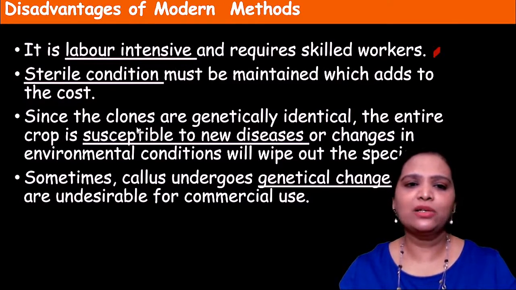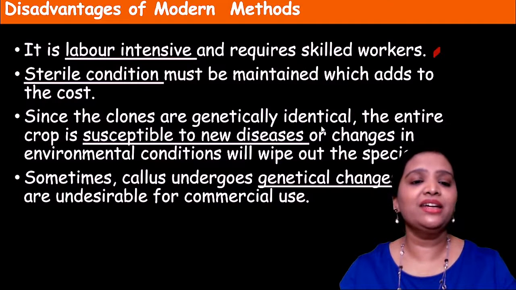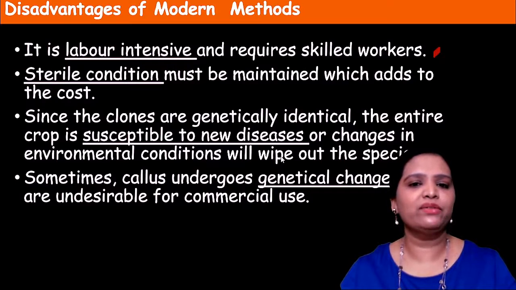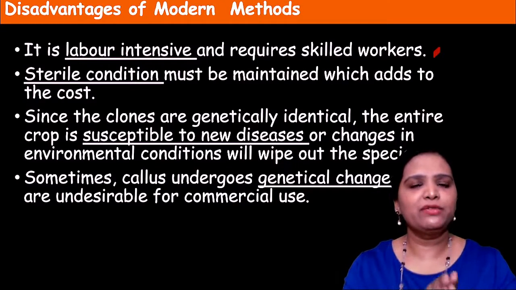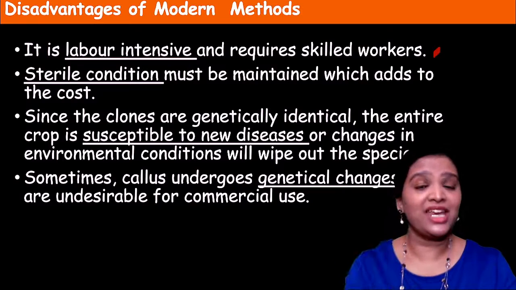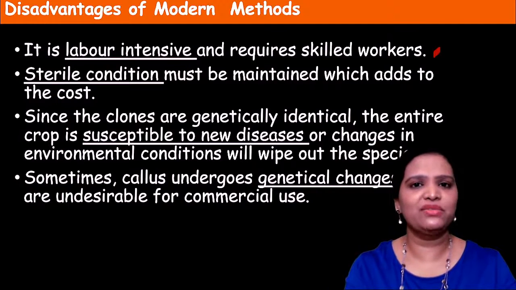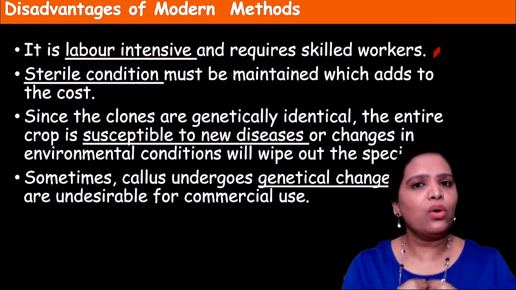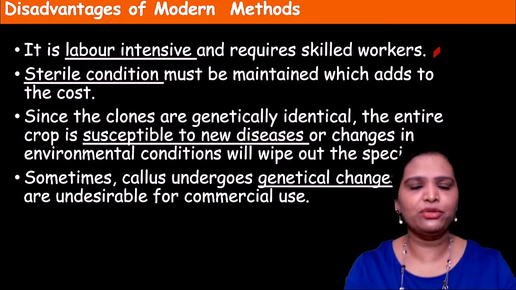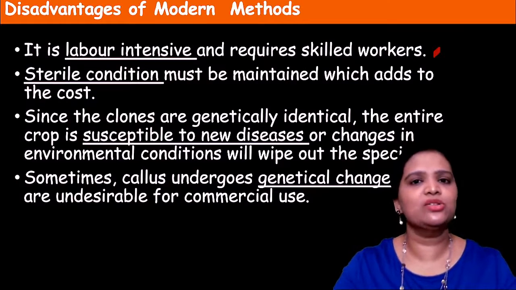Also, since the clones are genetically identical, the entire crop is susceptible to a new disease, or changes in the environmental conditions will wipe out the species. For example, if you are producing a new genetically modified plant variety, and it is susceptible to any new viral, bacterial or fungal infection, the whole variety will vanish. You have to again produce it because it is not natural.